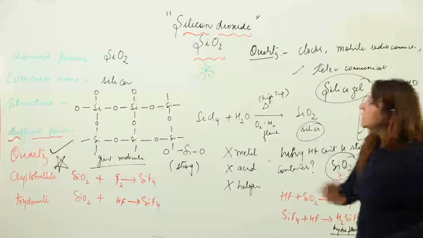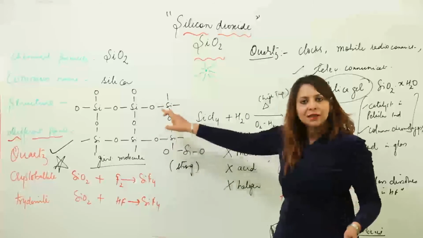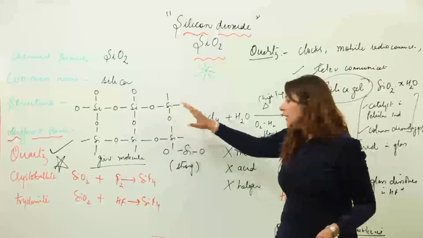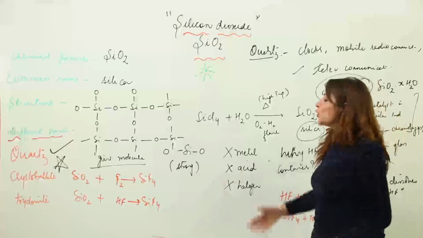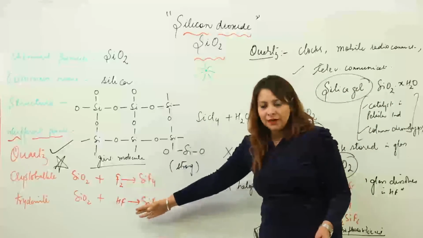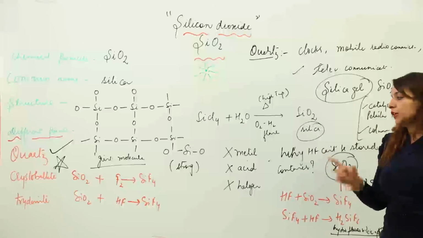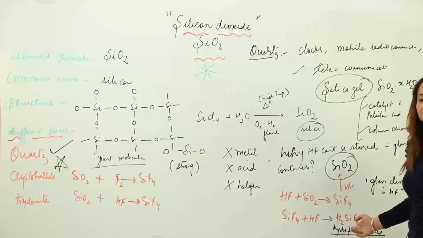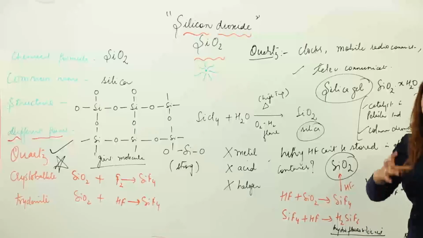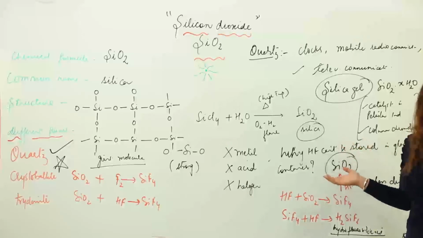I think you got it, that silicon dioxide is SiO2, common name is silica, the structure is this kind, the bond is quite strong, therefore it doesn't react with metal, acid or halogen, but the exceptions are always there. So it combines with F2 and HF, and that is the reason we cannot store HF in SiO2, because this reaction leads to the formation of H2SiF6, that is hydrofluorosilicic acid. That means it has the power to dissolve the glass. So obviously glass containers are not suitable.